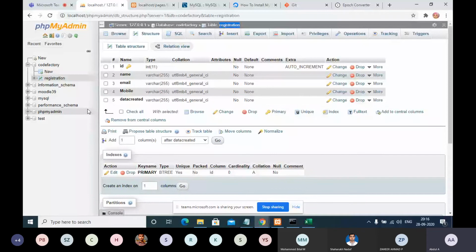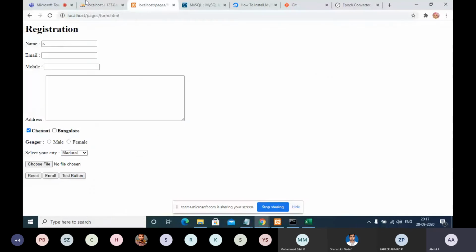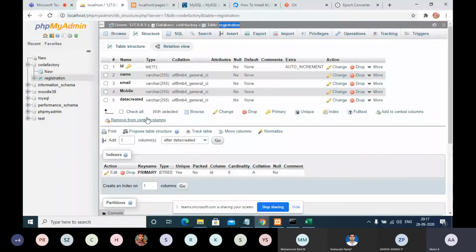Now what are all the possibilities? We can insert any data here. We can delete data from the table. We can update the data in the table. Whatever the possibilities, we can do them.